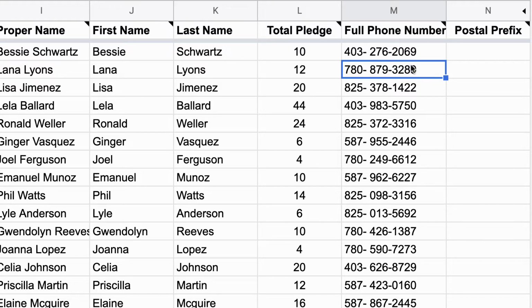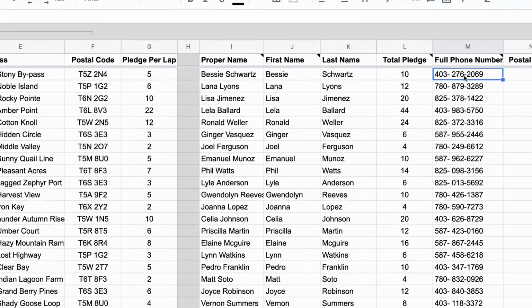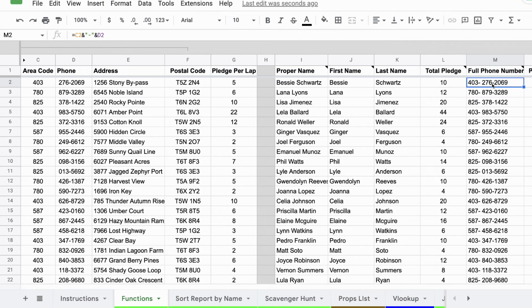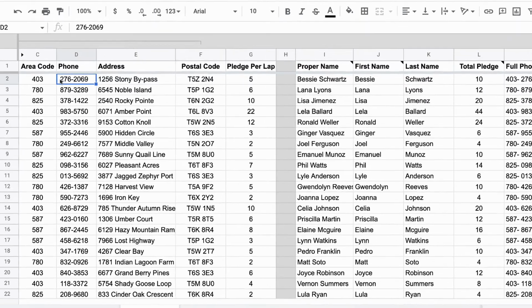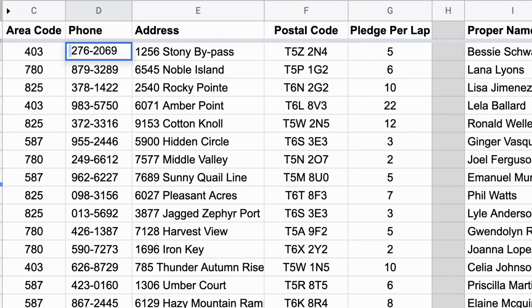But wait, Trevor, there's a space there. What the heck? Where's that from? Well, if you've ever gotten a report from any third-party source, chances are there's always a space somewhere at the front or the end of the data. And if I go over to my original data here and I click here and highlight, sure enough, there is a space there.